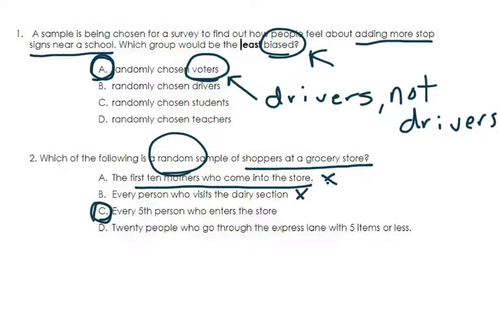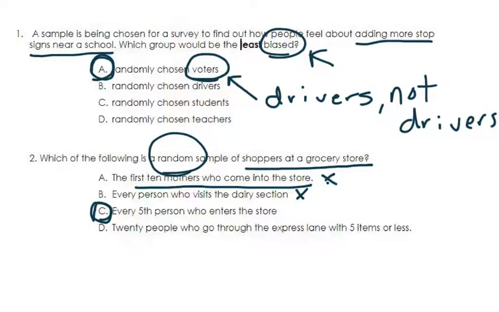It doesn't matter what they're shopping for or what they're there for. Every fifth person means that everyone has an equal chance of being chosen for it, because all they have to do in order to qualify for this is walk through the store, and then it's kind of like picking out of a hat for the every fifth person.